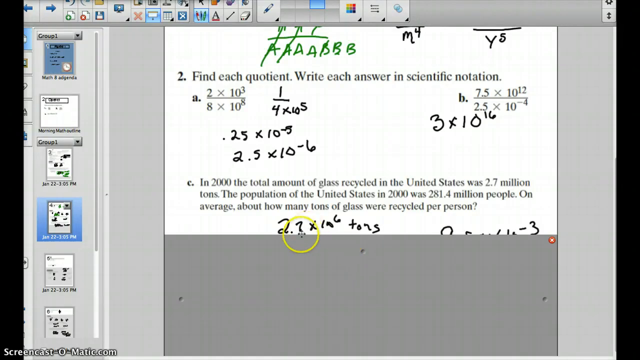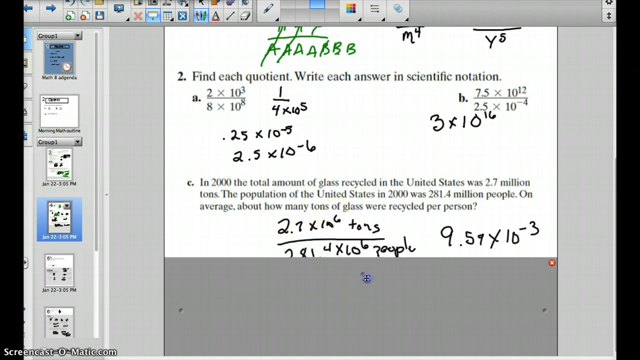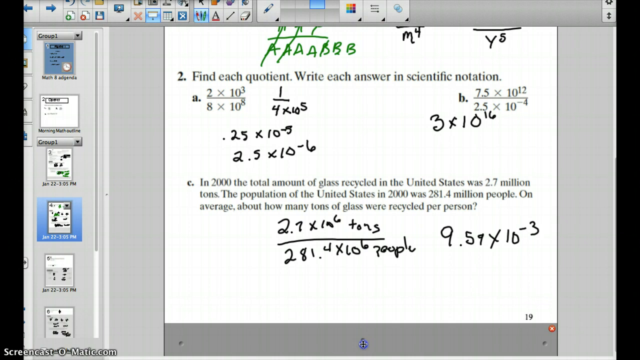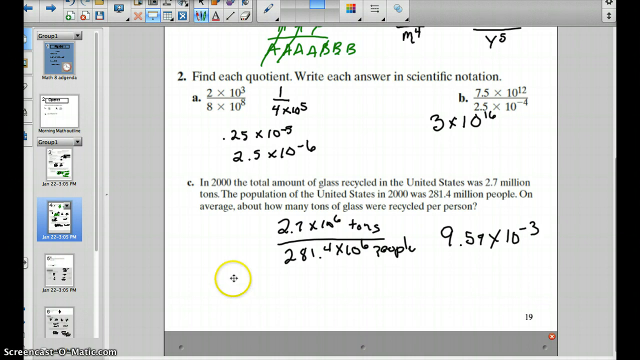So the first thing we do is we have 2.75 times 10 to the 6 tons. We know our population was 281.4 times 10 to the 6th people. So if we divide and follow our rules here, we end up, and you can use your calculator for this too, 9.59 times 10 to the negative third tons per person, okay?